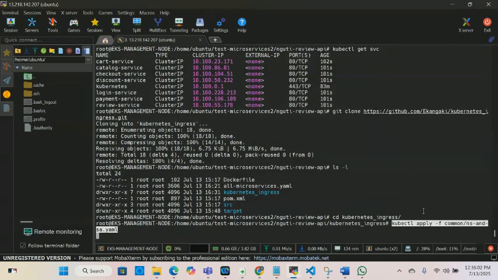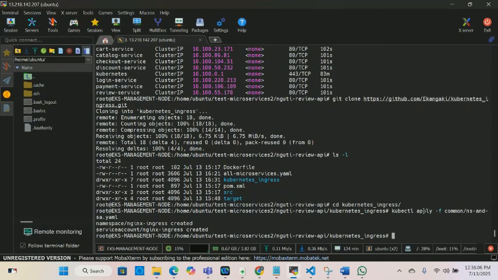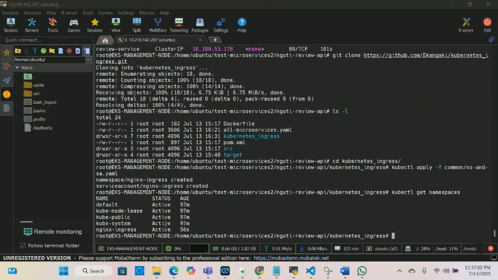Okay. So now we're going to create namespace and service account by running this command. Then we run kubectl get namespaces. So we have default, kube-node-lease, and then we have kube-public and kube-system, and then Nginx Ingress active. We're doing good.